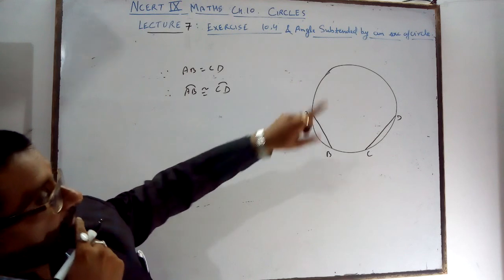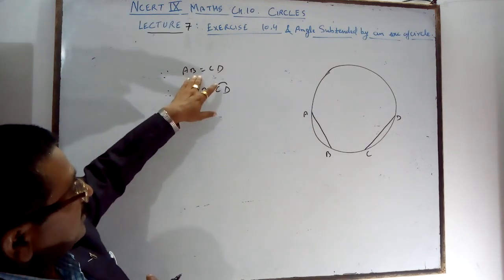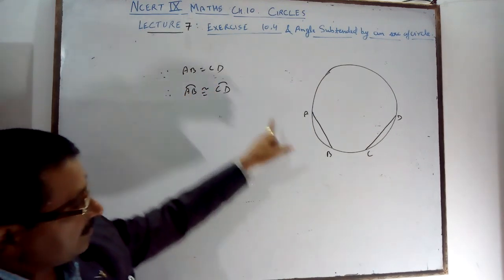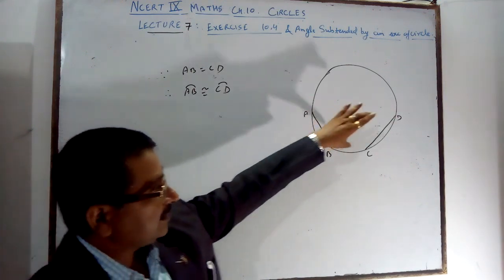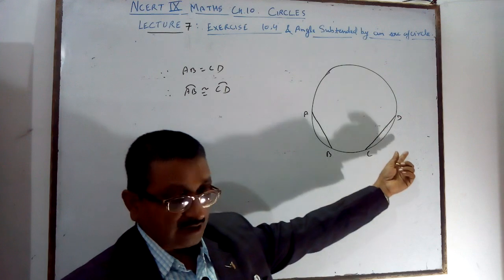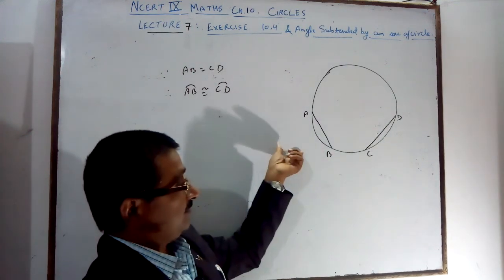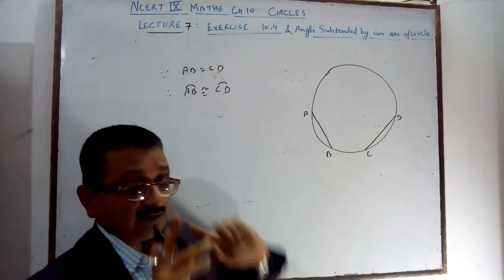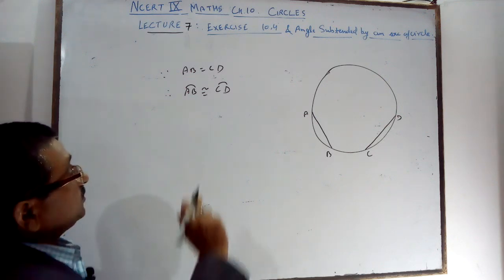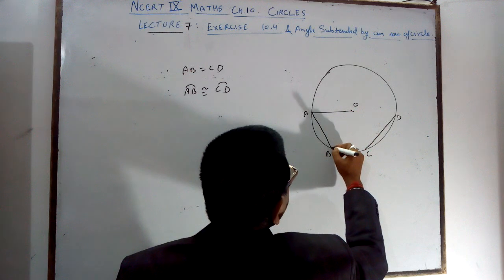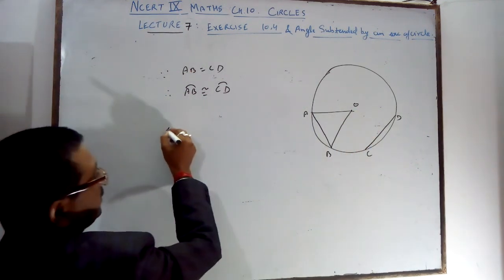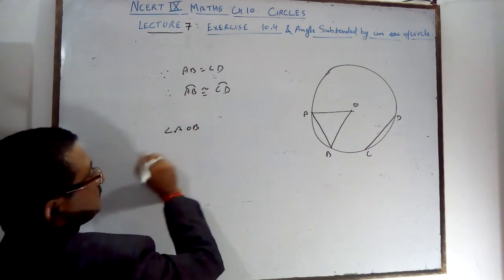Angle subtended by an arc. What is the arc? An arc is a curved line, a chord is a line segment. If the chords are equal, then the arcs will also be congruent. If the arcs are congruent, then the chords are always equal. The angle subtended by this at the center is called angle AOB.